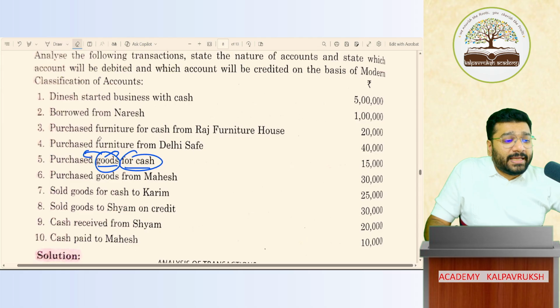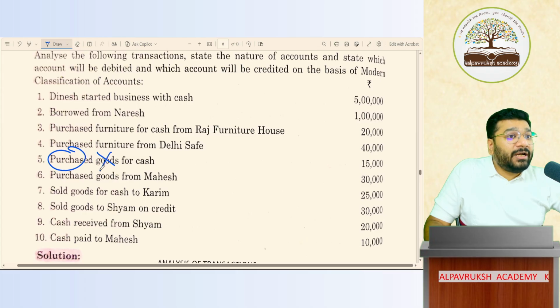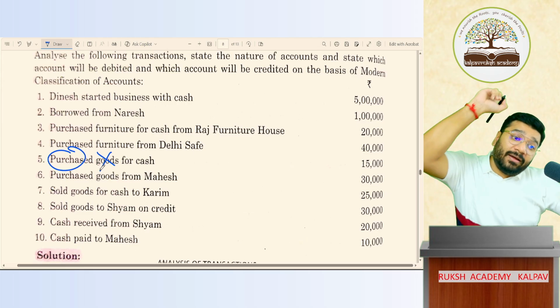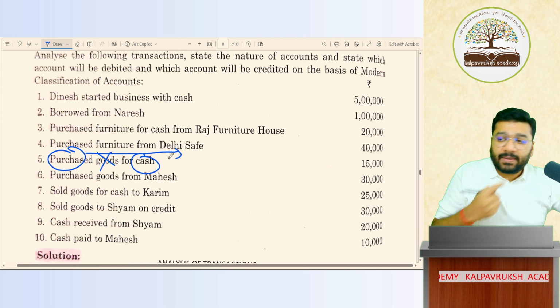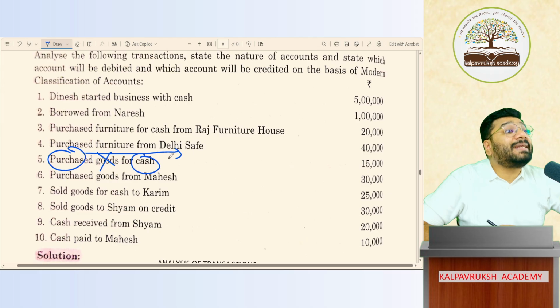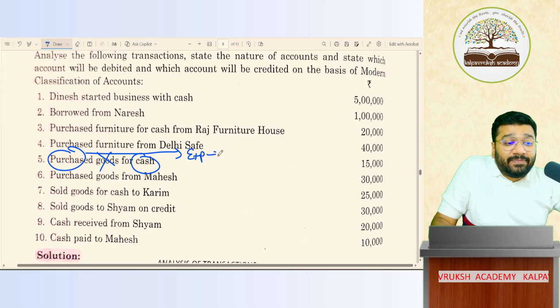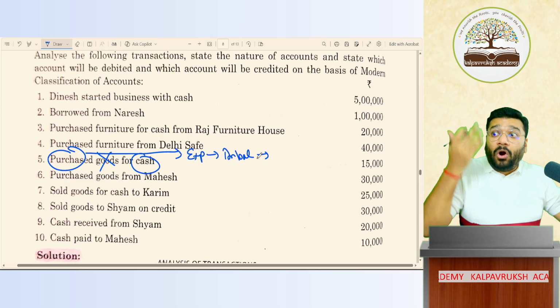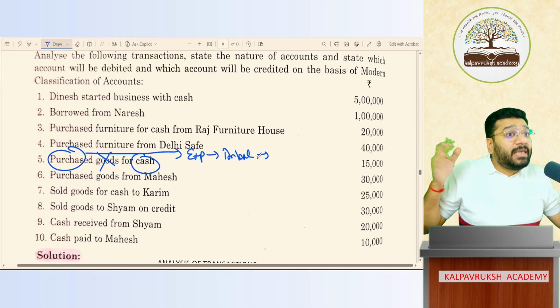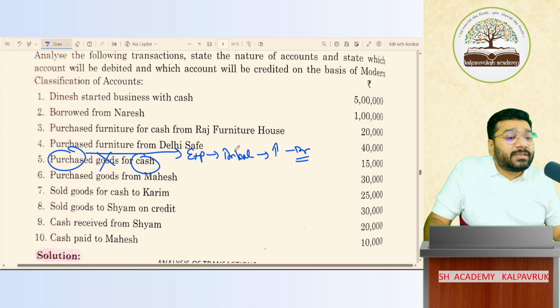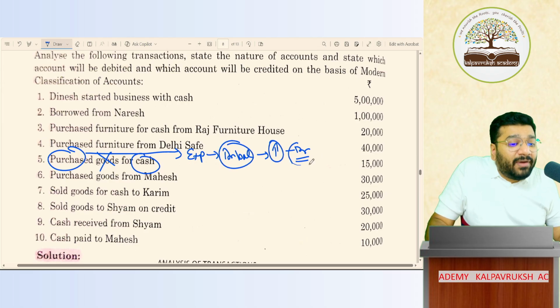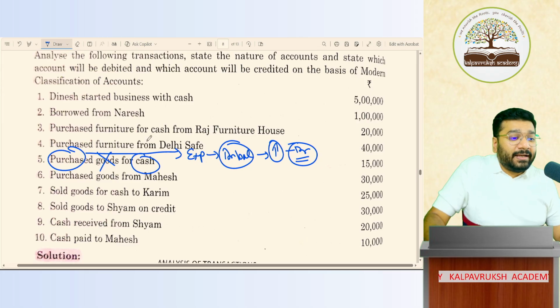So one account is the purchase account. Next account is goods account, sir? Goods account you will never open during the year. The goods ledger will always be opened at the end of the year in the final account stage. So cash account and purchase account. Tell me people, as per modern rule, purchase is what classification? It is expenditure classification. Expense is what balance? Debit balance. Now here, if I keep on buying goods in cash, my expenses will keep on increasing. To increase expenditure, I have to give a debit. Got it? Not got it? Because the hero is debit balance. To increase hero, I have to give a debit. Clear or not clear?